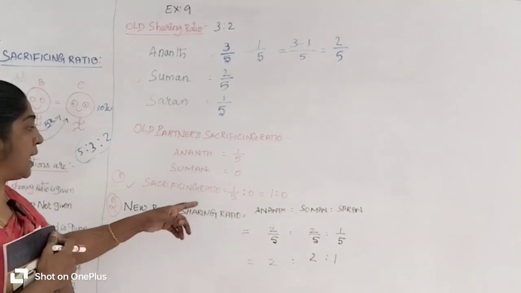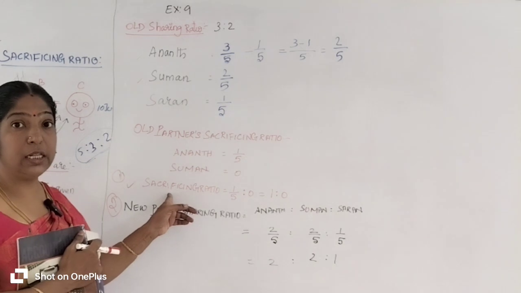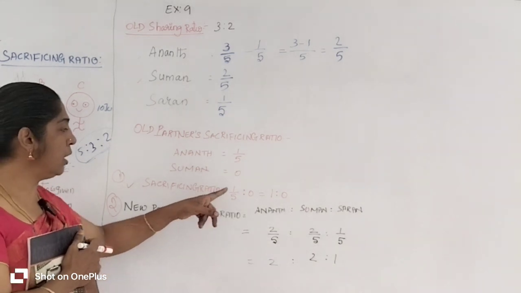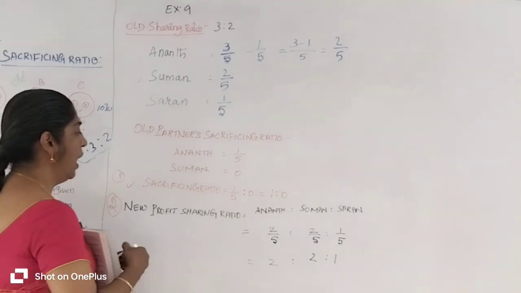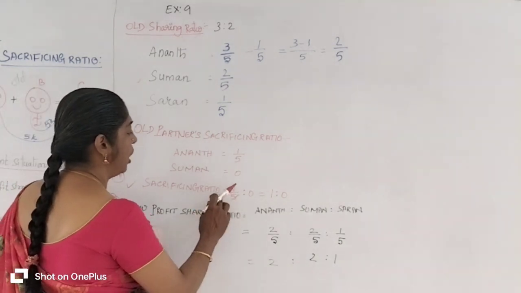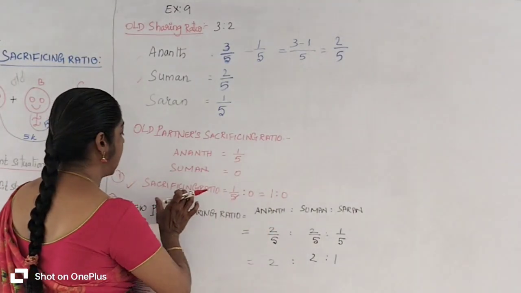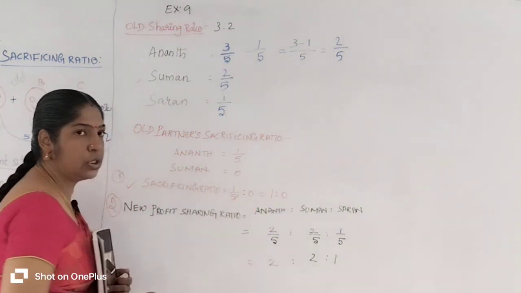But if they ask for the sacrificing ratio in ratio form, you don't give the answer as 1/5:0. For that you have to cancel the denominator value. Then you will get 1:0. The sacrificing ratio is 1:0.